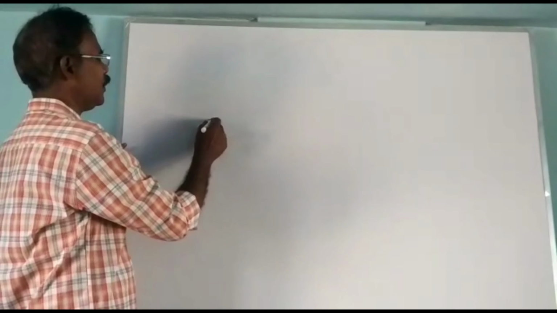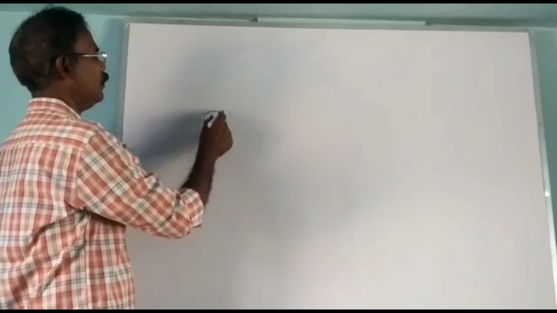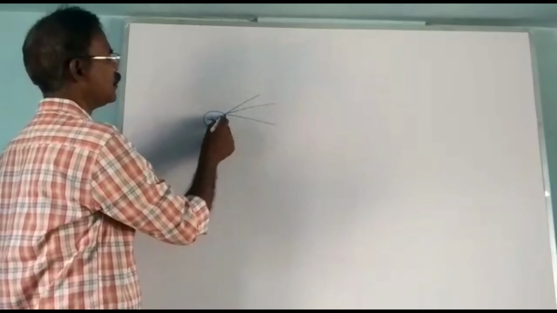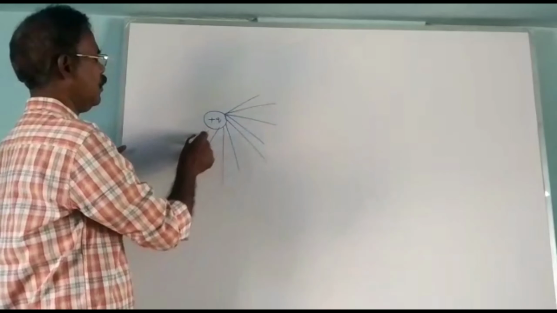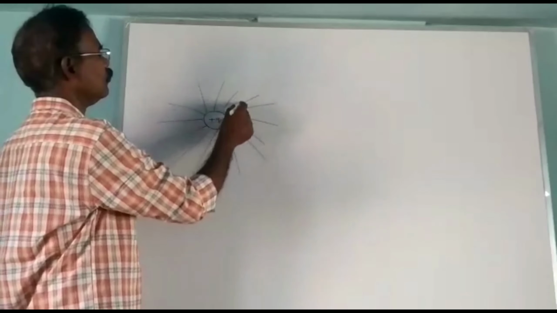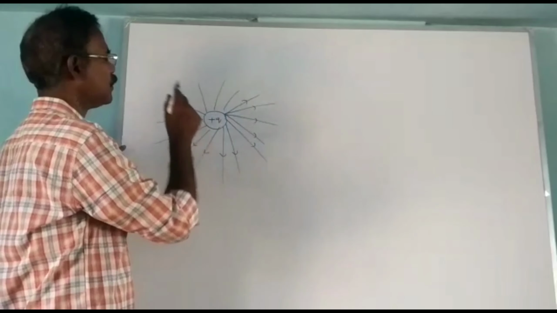Consider an isolated positive charge and draw the electric field lines from this point charge. The electric field lines are like this. You have to put the arrow outside like this.